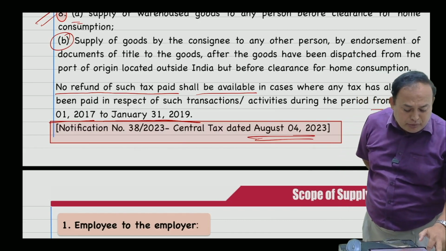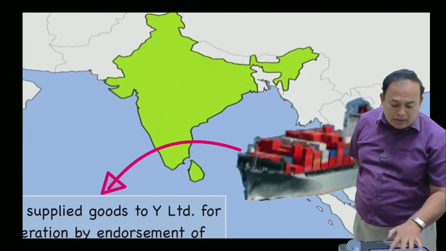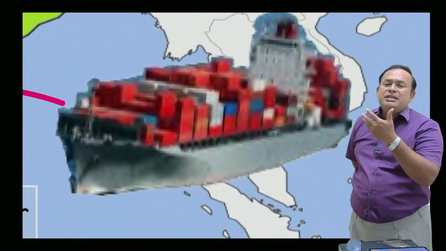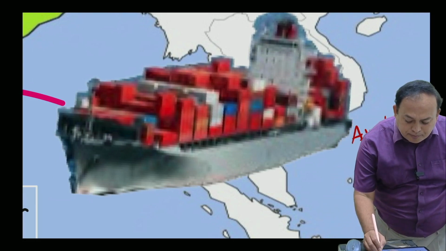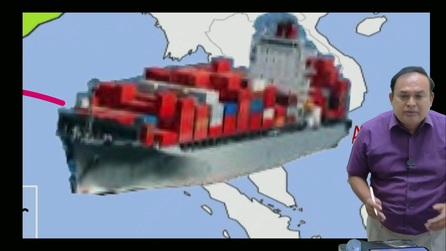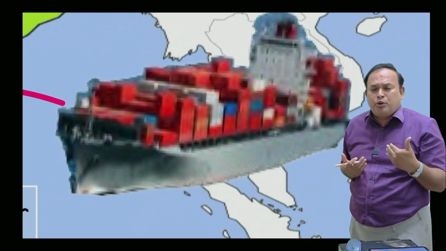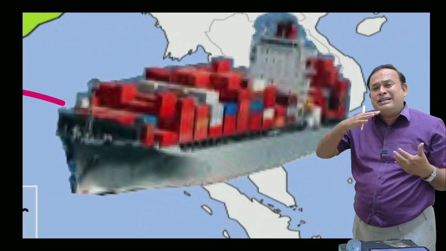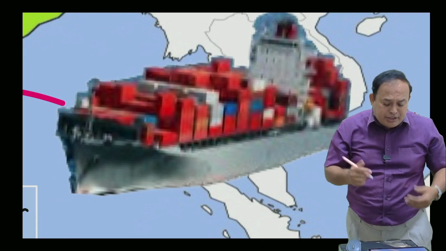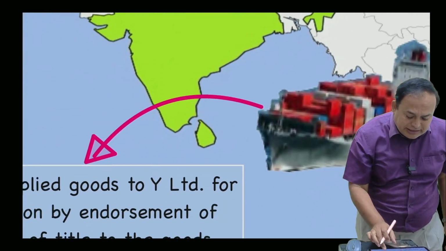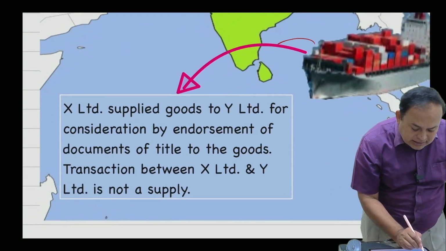What do you mean by this? With one example, I am going to bring it to your notice. Here, my dear friends, a particular cargo exporter is located in Australia. From the Australian port, the vessel has departed. So the goods have departed from the exporter's place, yet to reach the Indian port in India, where the importer is, let us say, X Limited.